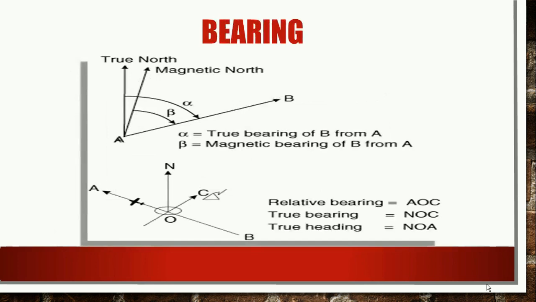Here is a brief example of true north and magnetic north. Because of the magnetic force present over the field, the true north is deflected from its original position to the magnetic north. The angle alpha is called the true bearing and beta is called the magnetic bearing. The angle taken from magnetic north is the magnetic bearing, denoted by beta, and the angle taken with respect to true north is the true bearing, alpha. This is the diagrammatic representation of true bearing and magnetic bearing.